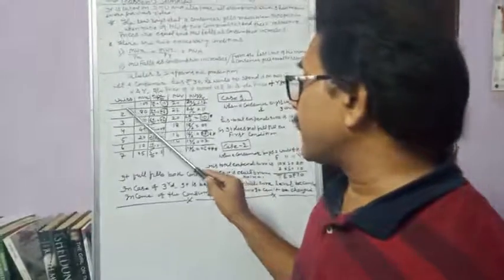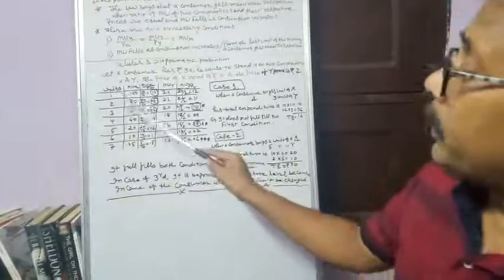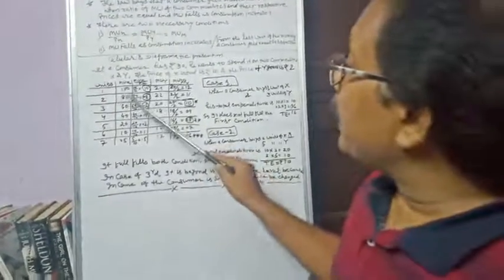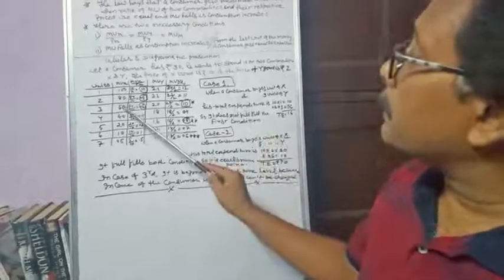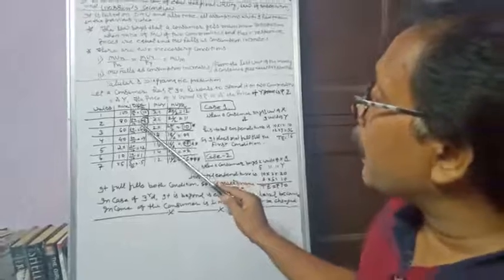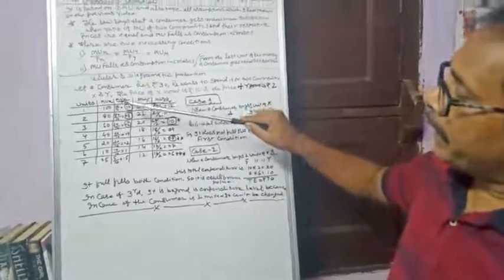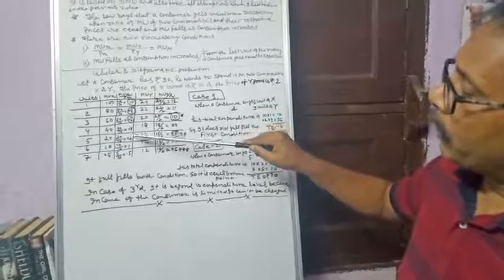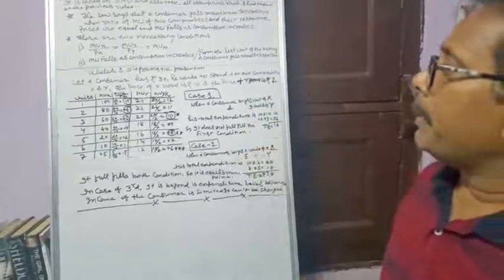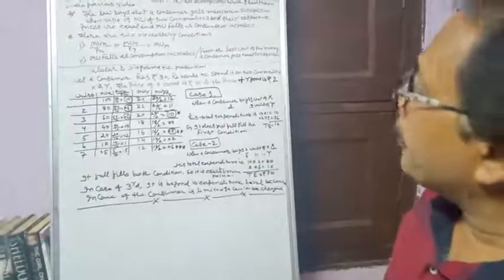In the case of the second unit, he gets 80 utils of satisfaction and he is paying rupees 10, so the actual utility he gets is 8. In this way, we get 10, 8, 6, 4, 2, 1, 0.5, which is the value of MUX divided by PX.